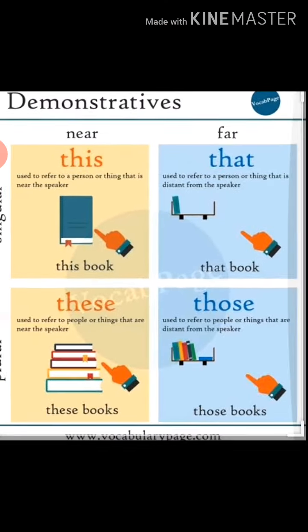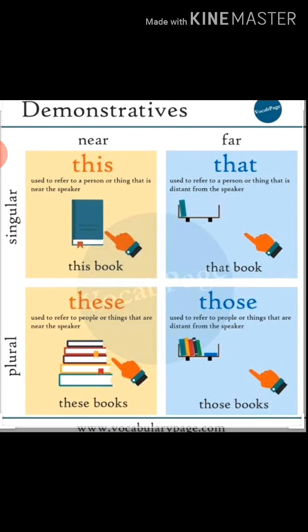Have you all understood? These are demonstrative pronouns. This for one, that for one: this for anything or person which is close, near us, that for anything or person which is far away from us.